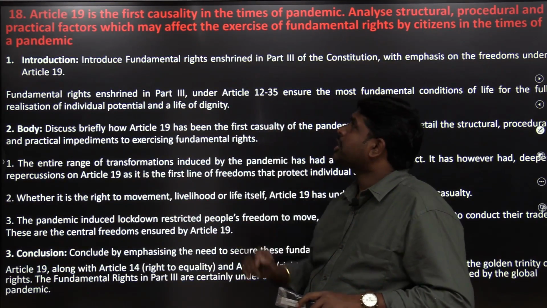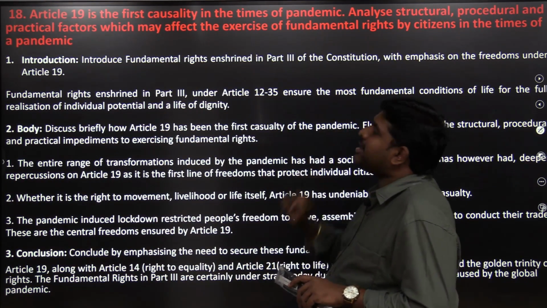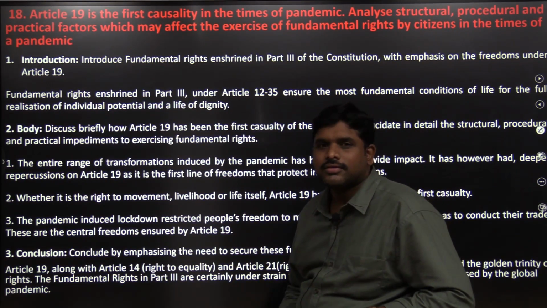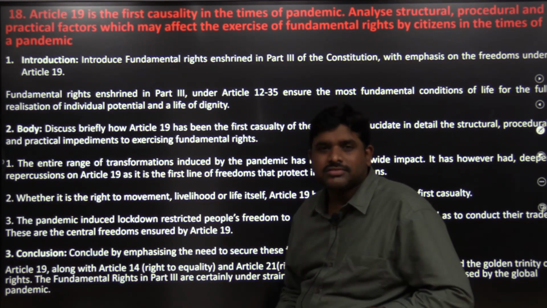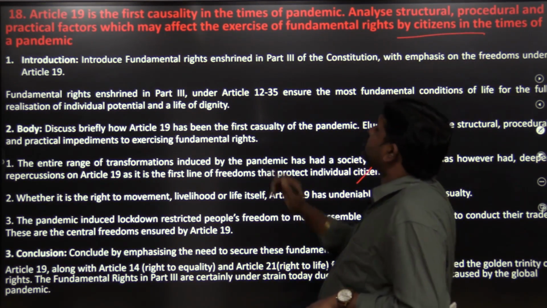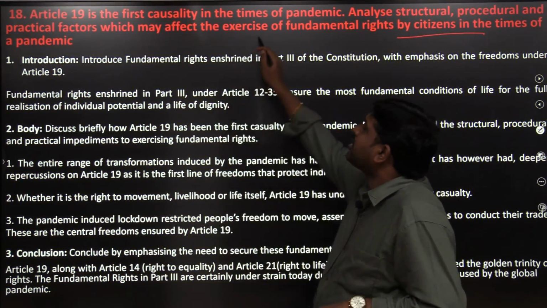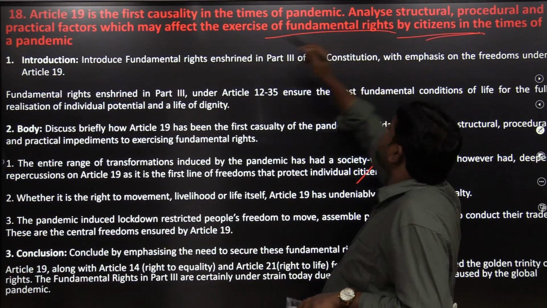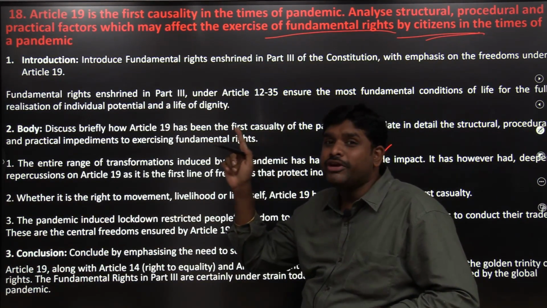Article 19 is the first casualty in the times of pandemic. Association, expression, profession, residence, movement, Article 19. Analyze structural, procedural and practical factors which may affect the exercise of fundamental rights by citizens in the times of pandemic. This is a COVID question.